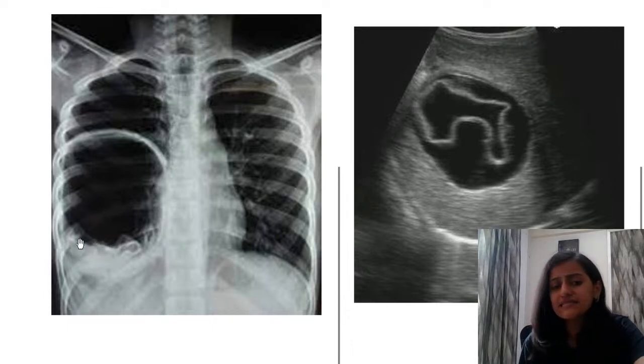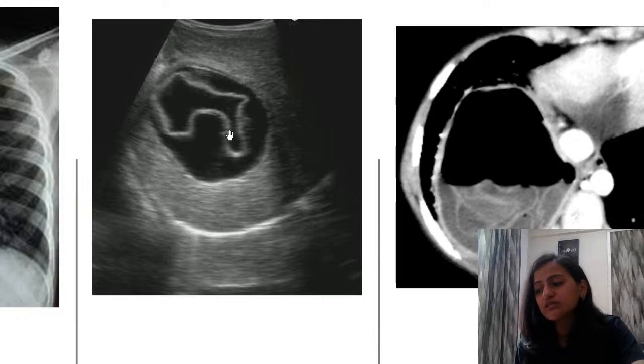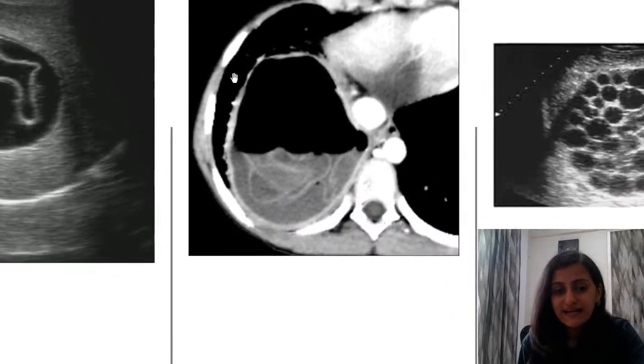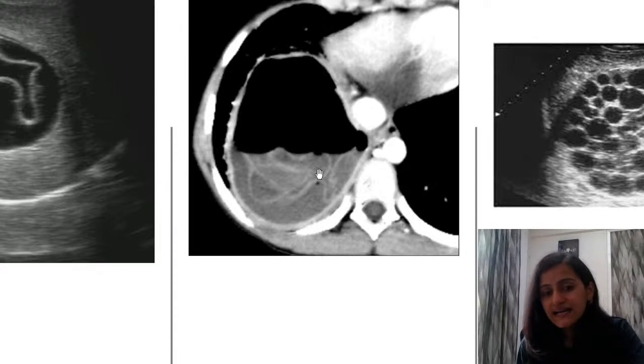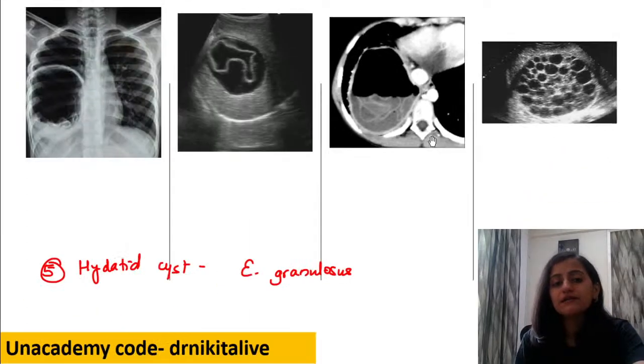So that's the water lily sign of hydatid. This is on ultrasound, black fluid, a cystic lesion. Again, the water lily sign on ultrasound, that is the ruptured membrane floating. On the CT scan, again, like we saw in the chest radiograph, there is a lesion with an air fluid level, and in the fluid we see some membranes, which tells you it's a hydatid cyst. Here on ultrasound, we are seeing a mother cyst with multiple daughter cysts. Those are the tiny daughter cysts within. So that is your mother cyst with multiple daughter cysts.